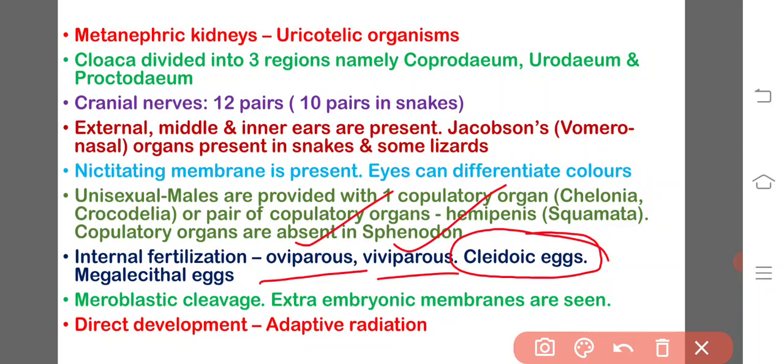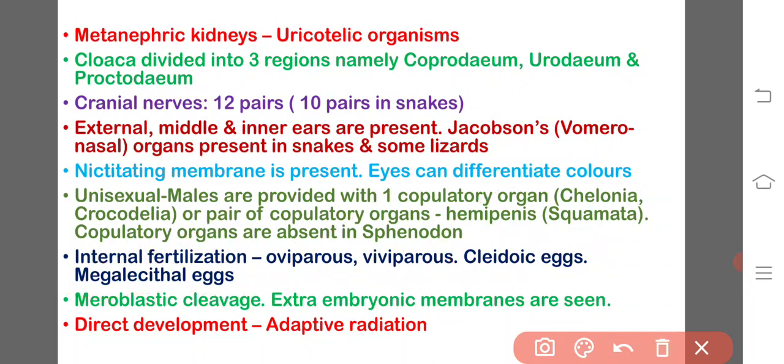The cleidoic eggs have to provide an abundant and sufficient amount of yolk for the development of the embryo, so that more yolk material is present inside the eggs, hence they are known as megalecithal eggs. Megalecithal: an abundant amount of yolk material is organized inside the eggs. And if you observe the cleavage, meroblastic type of cleavage is there, and extra embryonic membranes are seen.